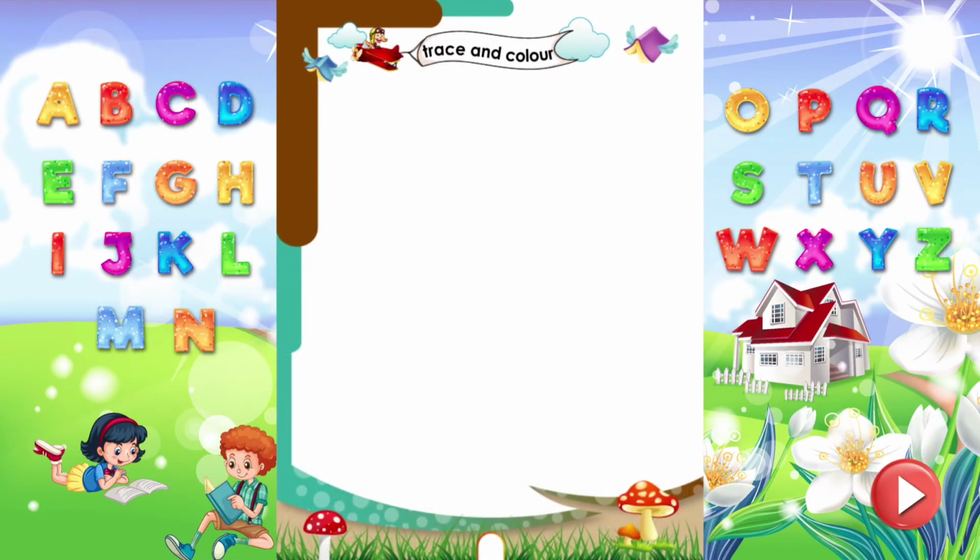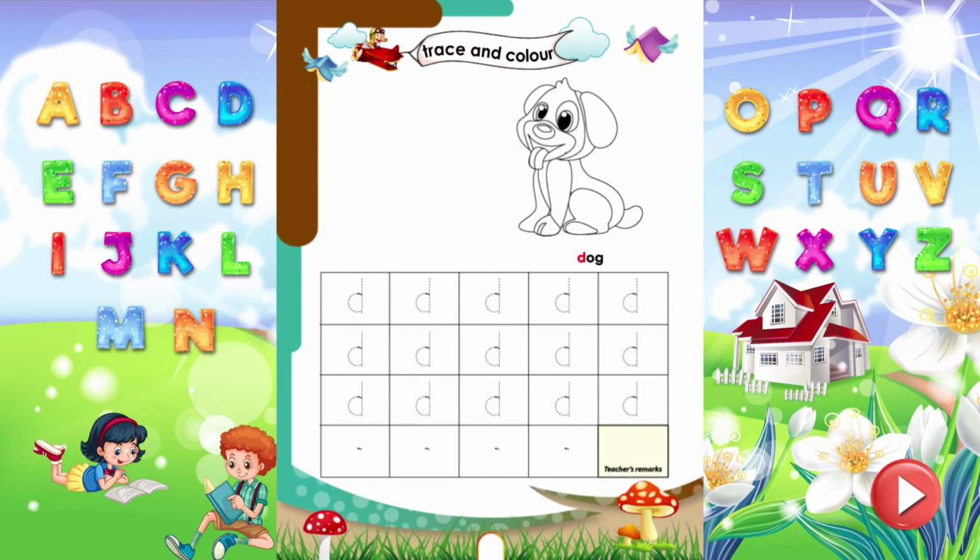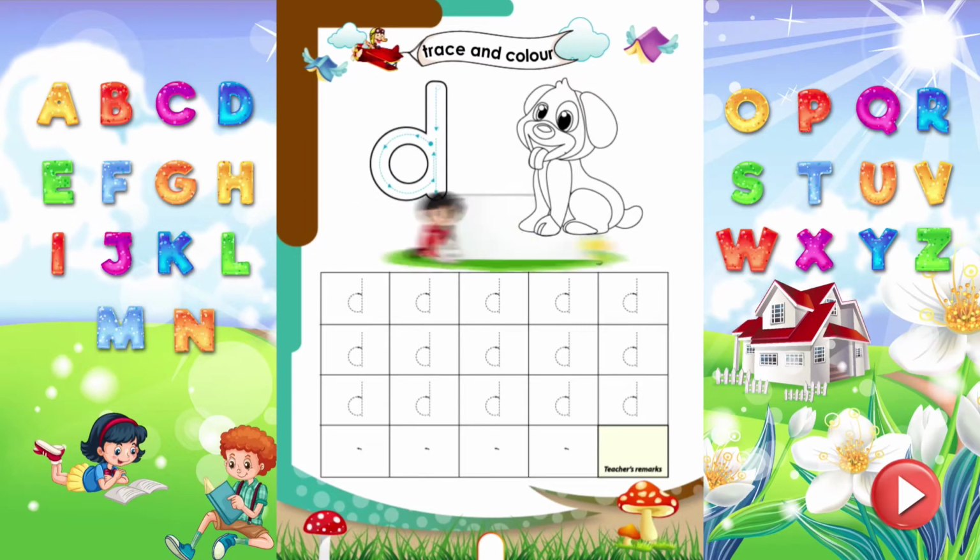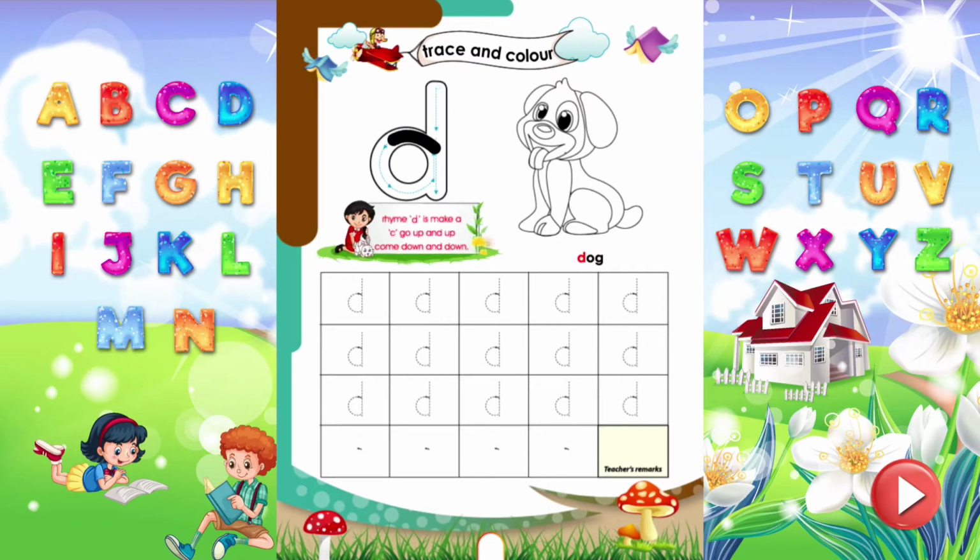Trace and color. Let's trace the letter D, which sounds D. Rhyme D. D is make a C go up and come down and down. Trace all the letters properly. Wow! Time to color the dog.